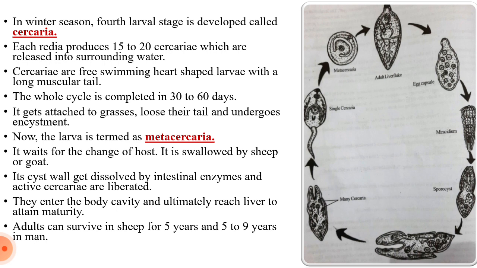Adults can survive in sheep for 5 years and for 5 to 9 years in man. Look at their survival capacity. They can survive in sheep for 5 years, and in human beings they can survive for 5 to 9 years. When they find favorable conditions, when the immunity of the host becomes weaker, then they show their effect.